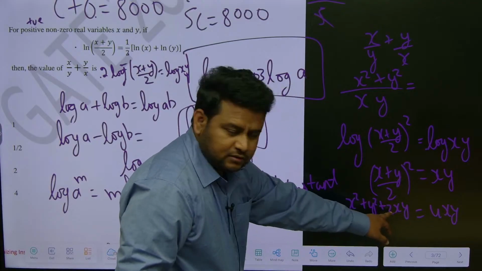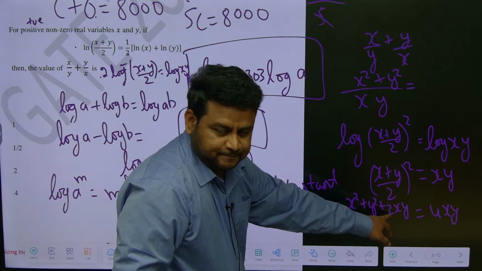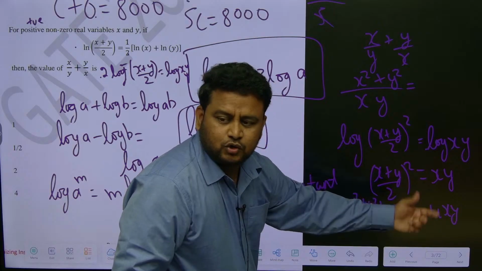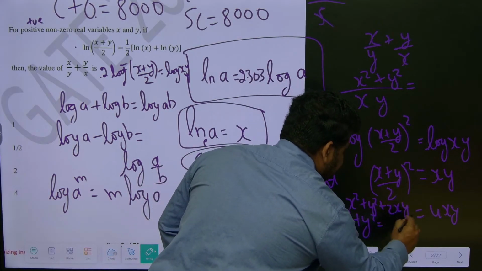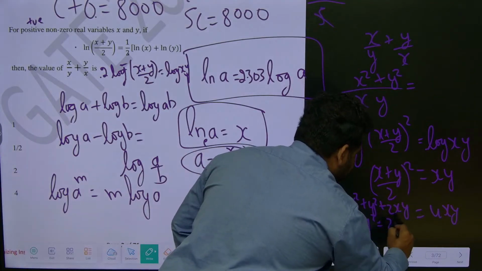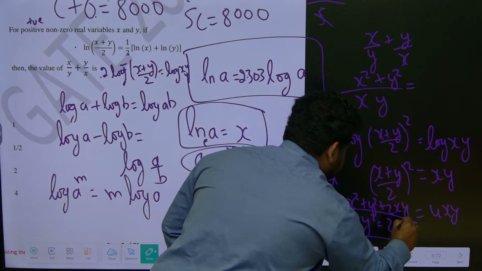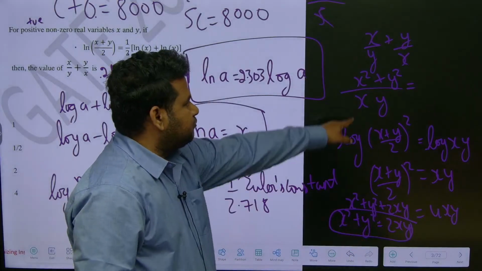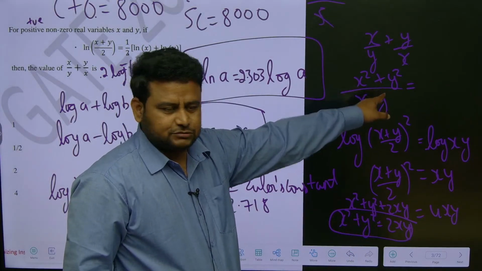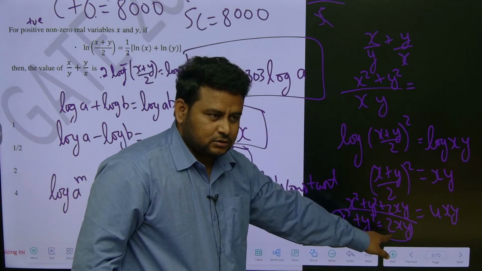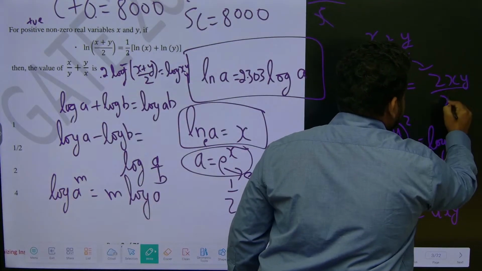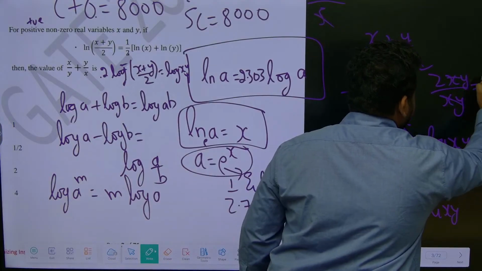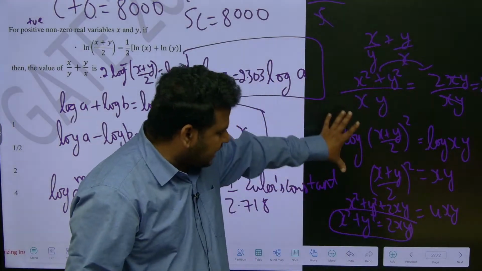Here I am having 2xy, so if I send it to that side, I will get x square plus y square is equal to 4xy minus 2xy, which is 2xy. So x square plus y square is 2xy. Put the value: x square plus y square is 2xy, divided by xy. Cancel what you are having, and you get 2.